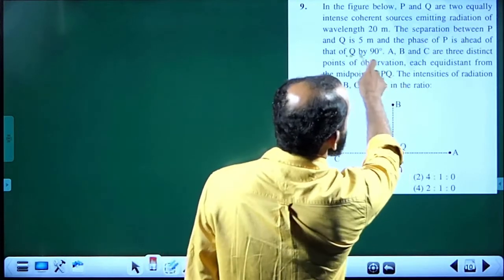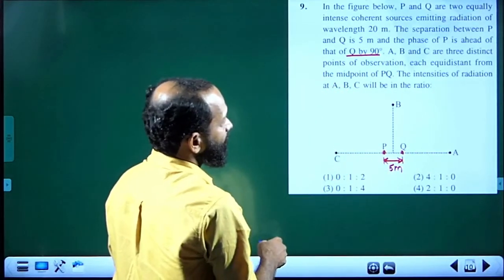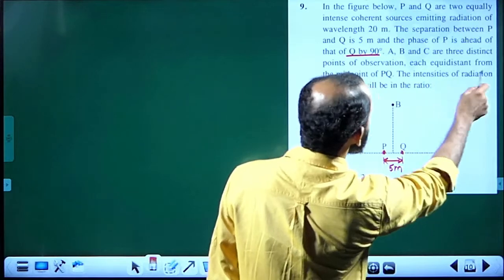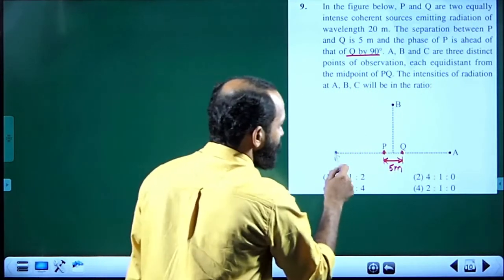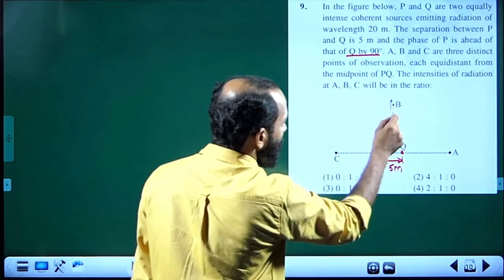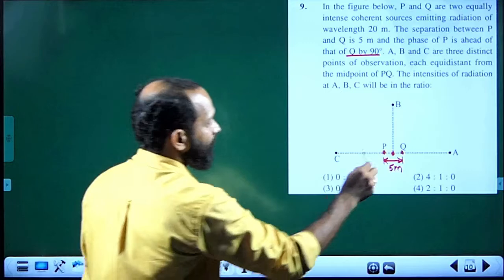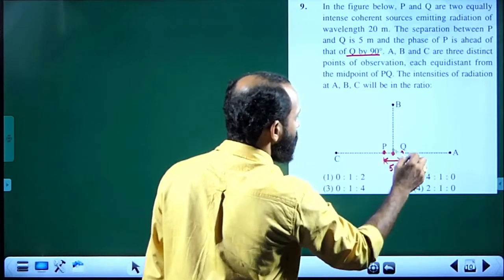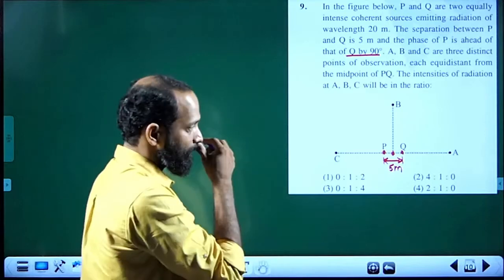A, B, C are three distinct points, each equidistant from the midpoint of PQ. A, B and C are equidistant from the midpoint of PQ, that is midpoint of PQ to B, midpoint of PQ to C, midpoint of PQ to A, those distances are same.